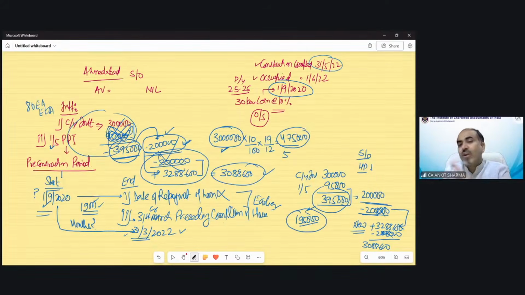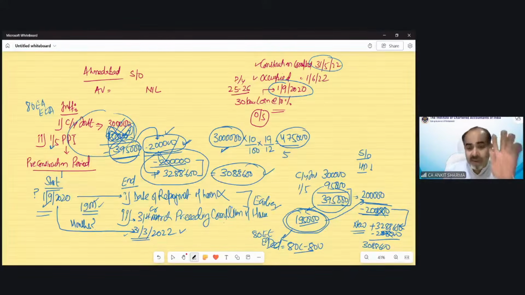Now this loss cannot be set off from any head of income because it is not gone under income from house property. This is extra interest. This extra interest benefit you can claim under the deduction topic of section 80C-80U. There is deduction under section 80EA regarding this. So you can claim this over there if the deduction condition has been satisfied.